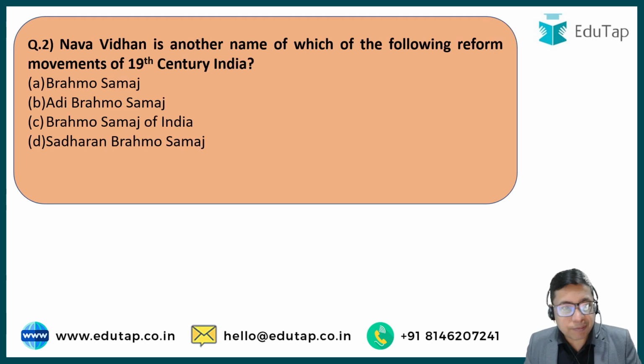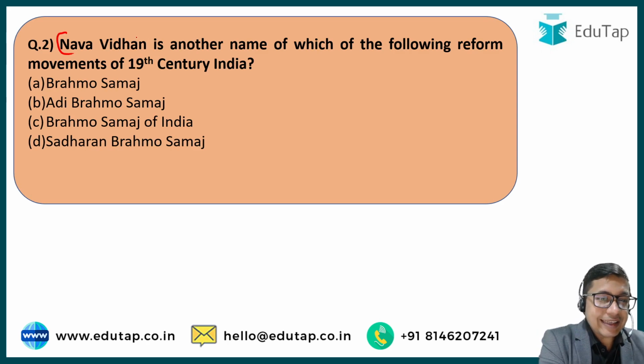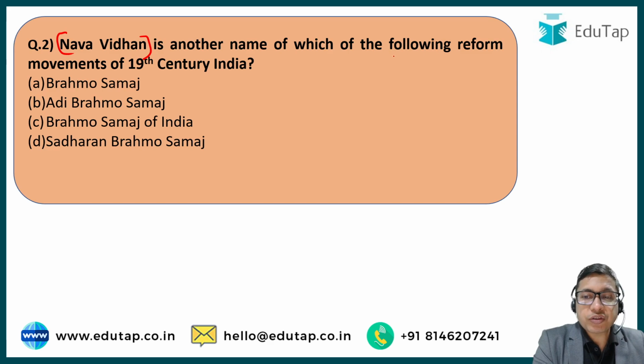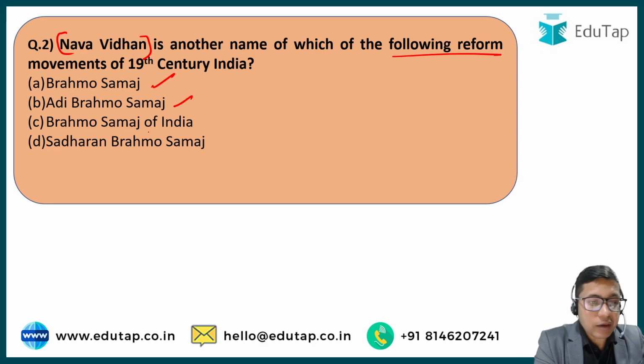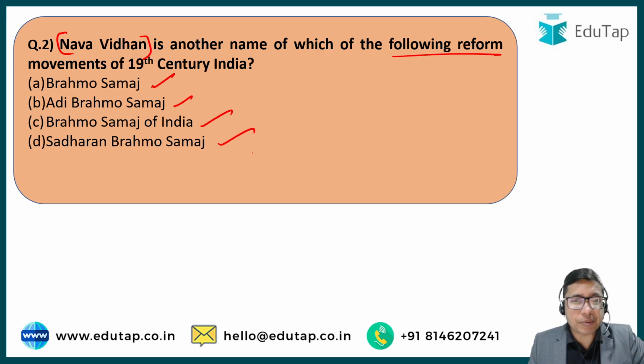Next up, let us look at question number 2. Nava Vidhan is another name of which of the following reform movements of 19th century India? In 19th century India, there were a lot of reform movements, some on communal lines, some on social lines, and Nava Vidhan is one of those movements. It is another name for which of the following? Brahma Samaj, Adi Brahmo Samaj, Brahmo Samaj of India, or Sadharan Brahmo Samaj?